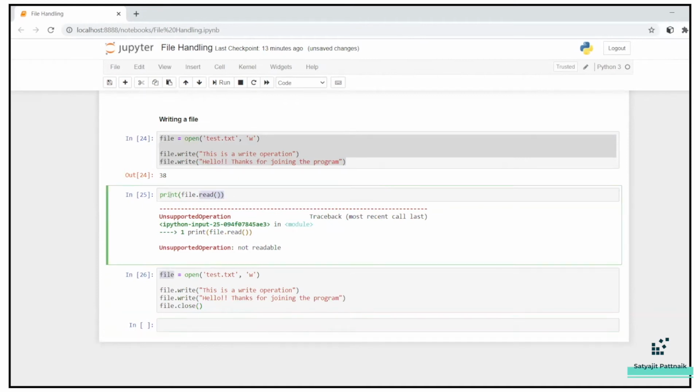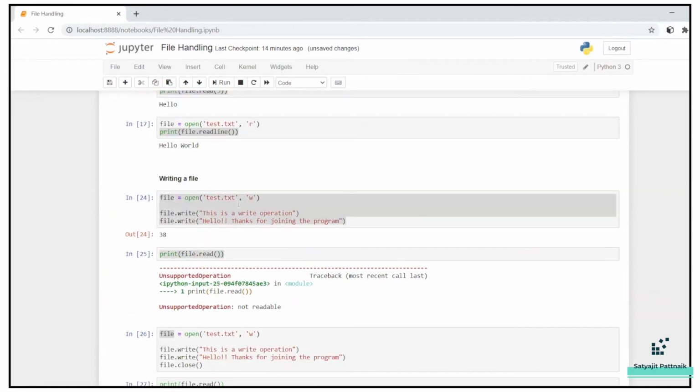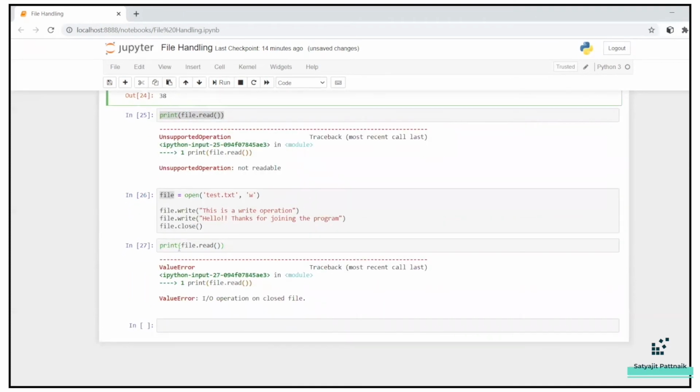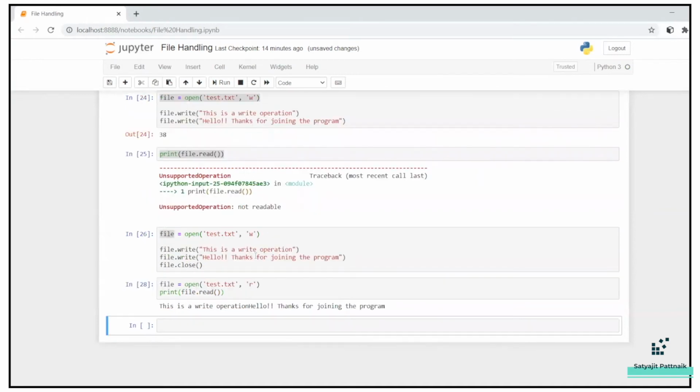Now let's try to read the file. Sorry, my bad. Now let's try to open this in read mode. Open test.txt in read mode and then read it. What has happened is we have overwritten the records.